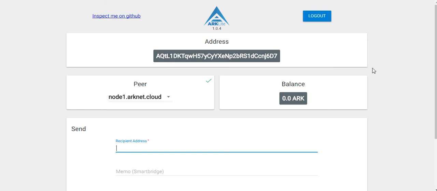And then also, as you can see here, this is all the Ark Lite web wallet is. Ark uses delegated proof of stake, DPoS, and what that means is you can vote for delegates, and a lot of the time they'll kick some Ark back your way. As you can see here, there's no spot for me to either register as a delegate or vote for a delegate, so I would be missing out on that. So that could be a potential con.